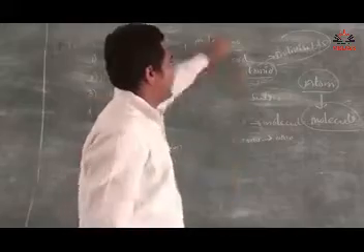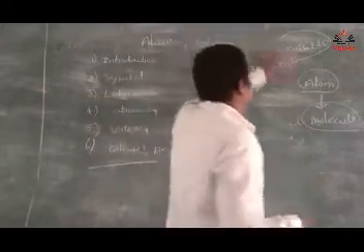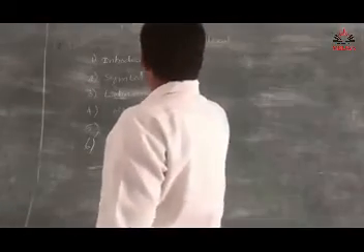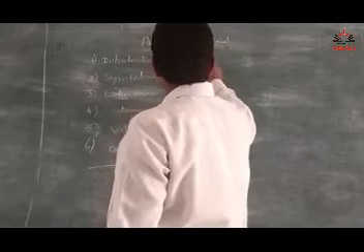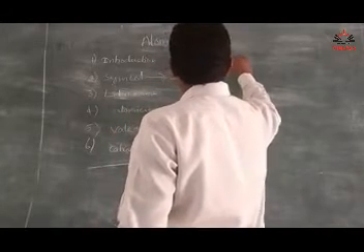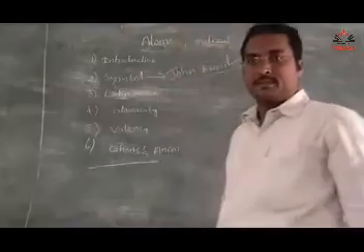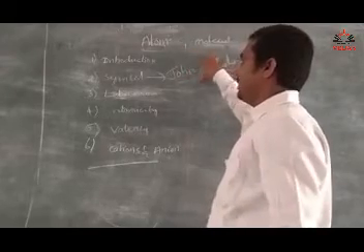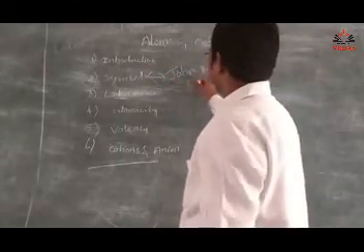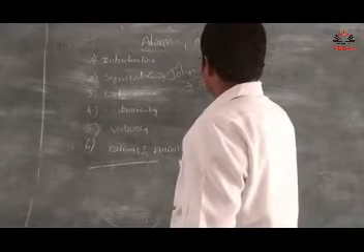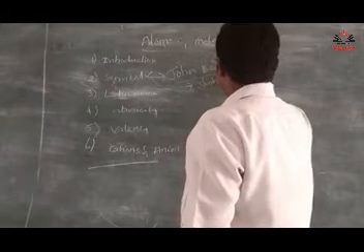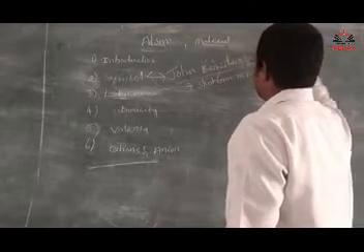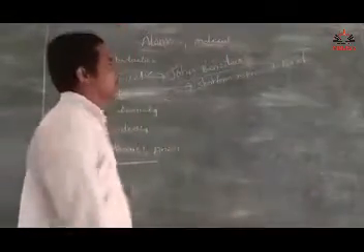For easy remembering, easy identification and easy reading, the scientist John Berzelius gave the system of symbols. A symbol is a short form representation of an element.